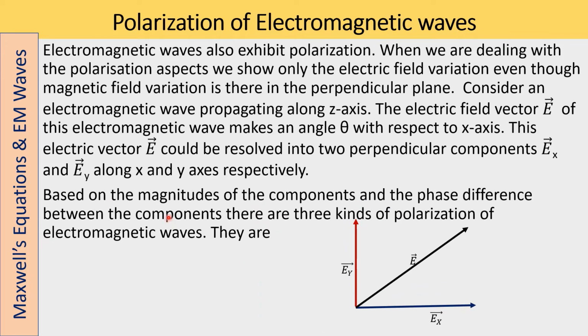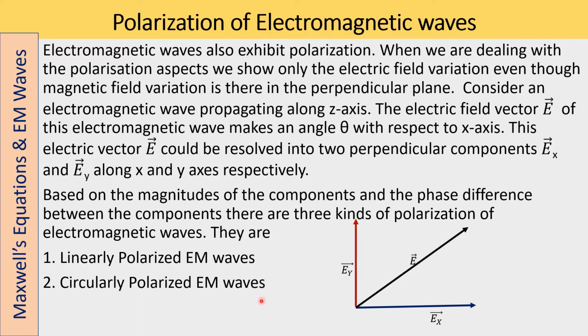So based on the magnitude of the components and the phase difference between the components, that is the phase difference between Ey and Ex and the magnitude of Ex and Ey, based on that we can classify the polarization into three categories. They are: one, linearly polarized electromagnetic waves; two, circularly polarized electromagnetic waves; third one is elliptically polarized electromagnetic waves. Let us consider them separately.